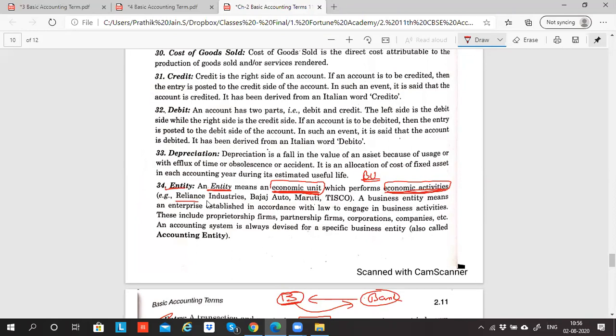So Reliance, the company owned by Mukesh Ambani, is an entity, a business entity. Bajaj Auto, Maruti, Tisco, all these are entities. A business entity means an enterprise established in accordance with law, which means it is created as per the law to engage in business activities. There are many types of entity. I have sole proprietorship entity, where there is a single person as owner. Then we have partnership entity or partnership firm, a business entity where minimum 2 people join together to start a business. Then we have corporations, companies. Like that, there are so many entity options. I'll give you the list if you want.